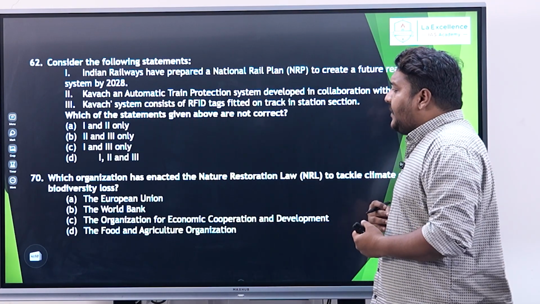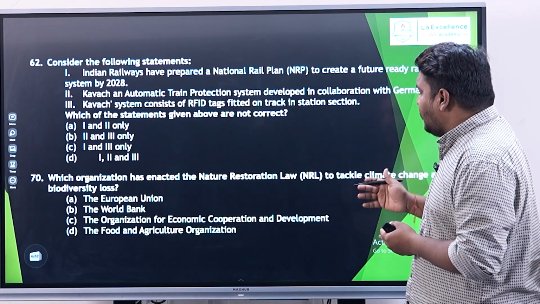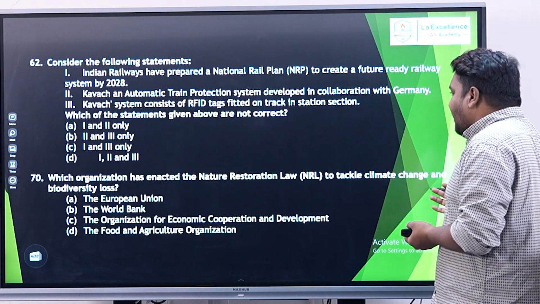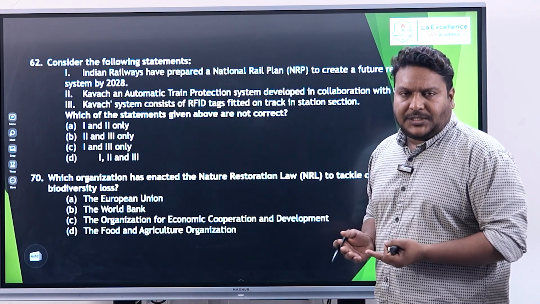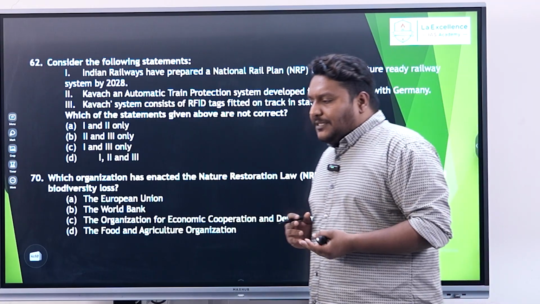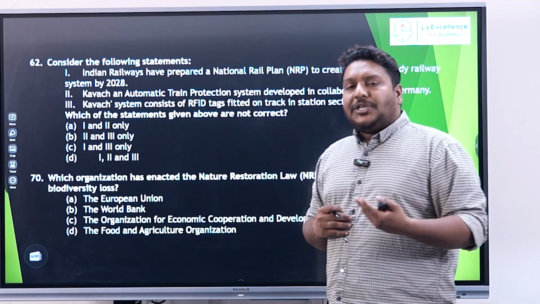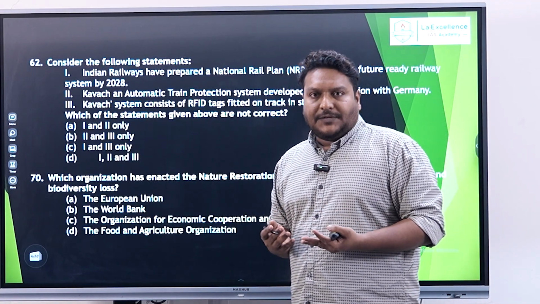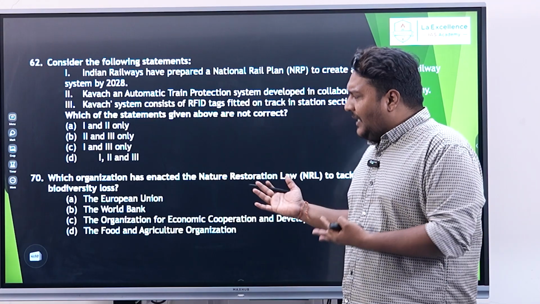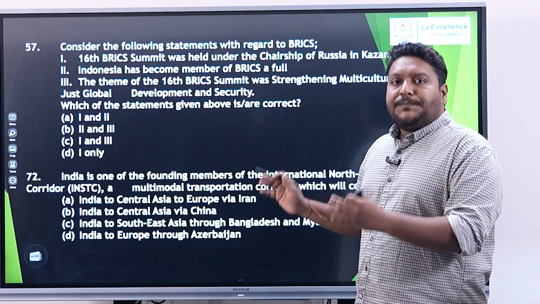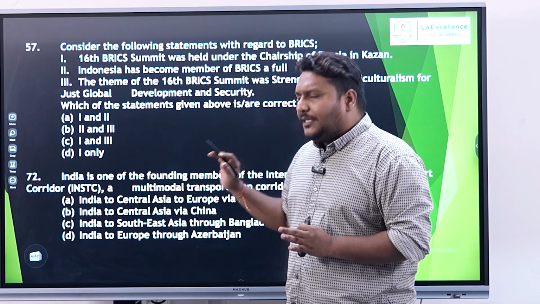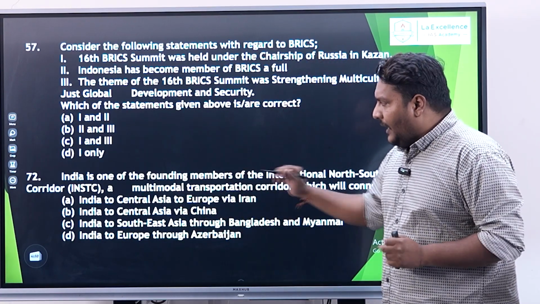Going further, which organization has enacted the Nature Restoration Law to tackle climate change and biodiversity loss? Again, this is a factual question. As we have seen in the past, how the Asian Development Bank has brought up an initiative of $2 billion investment, it's a similar kind of thing where the European Union has brought it, especially with respect to the European region. And the answer is definitely going to be option A.